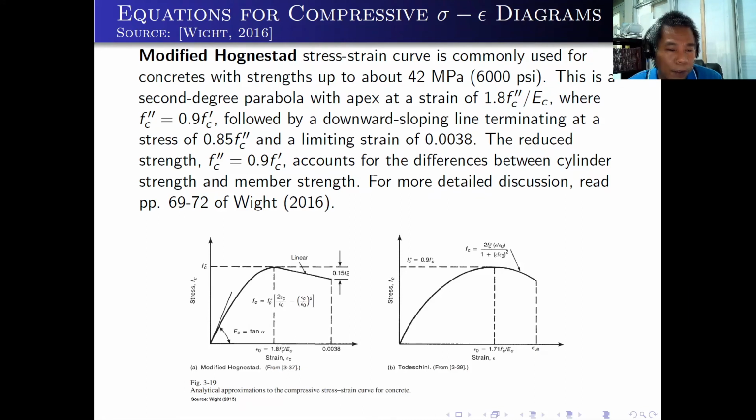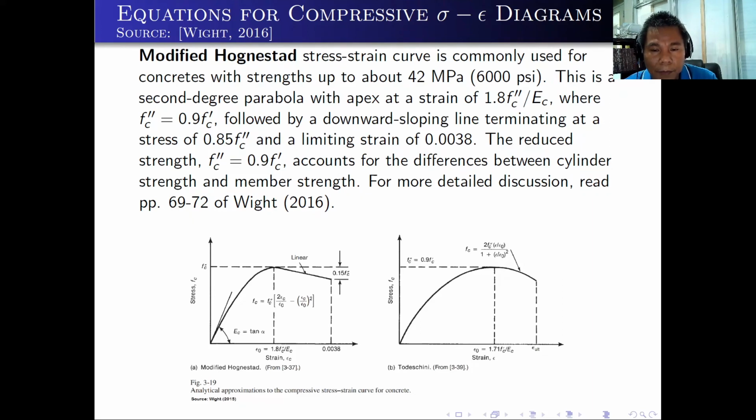For Hognestad, he drew this diagram considering that at a certain strain it will stop and then the stress will go down linearly up to 0.15 of Fc prime. While for Todeschini, he took the maximum Fc prime up to 90% of Fc prime and then it will go down